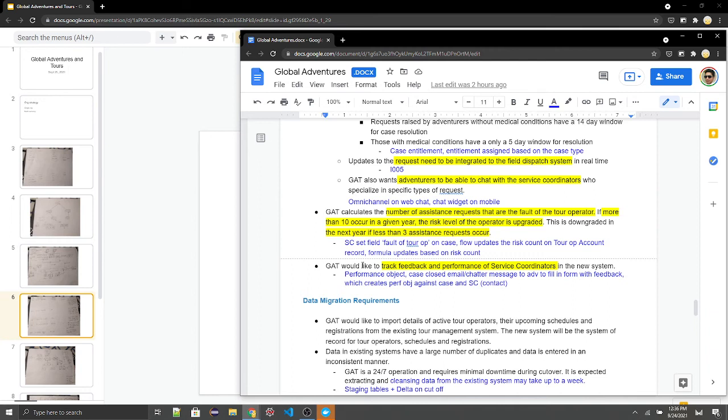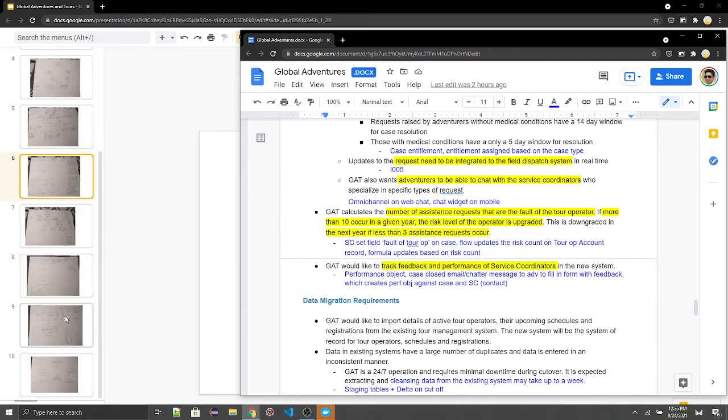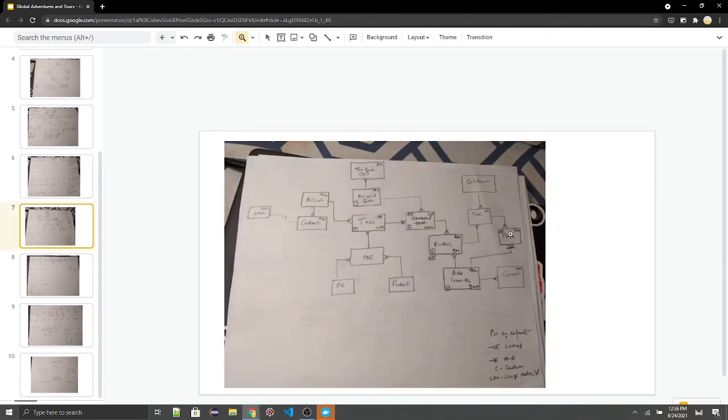GAT would like to track feedback and performance of service coordinators. So for this, we plan to use a performance object as we saw inside the ERD diagram. The performance object is linking the adventurers who are giving the performance rating on a specific case, which is linked to a booking, and we know who the service coordinator associated with the case is because those are the owners.